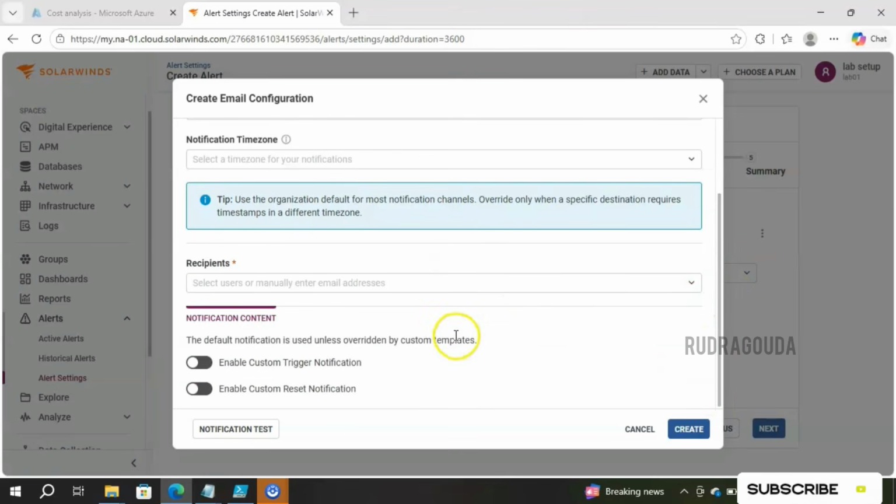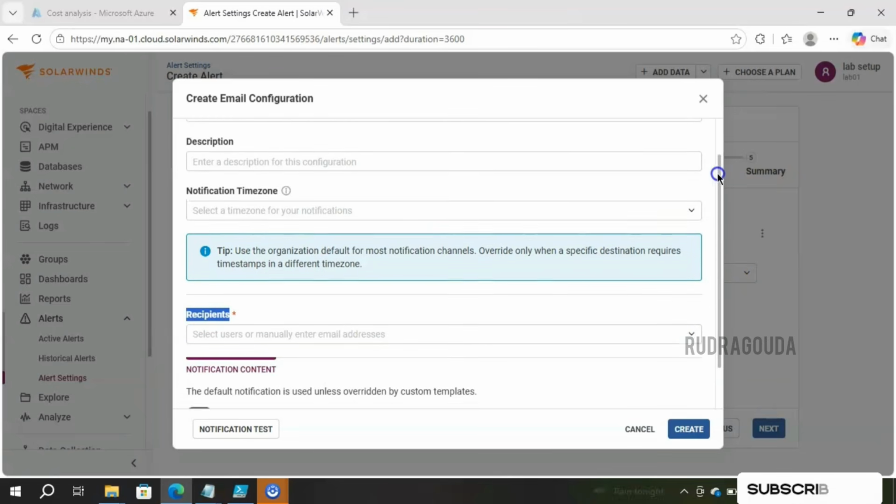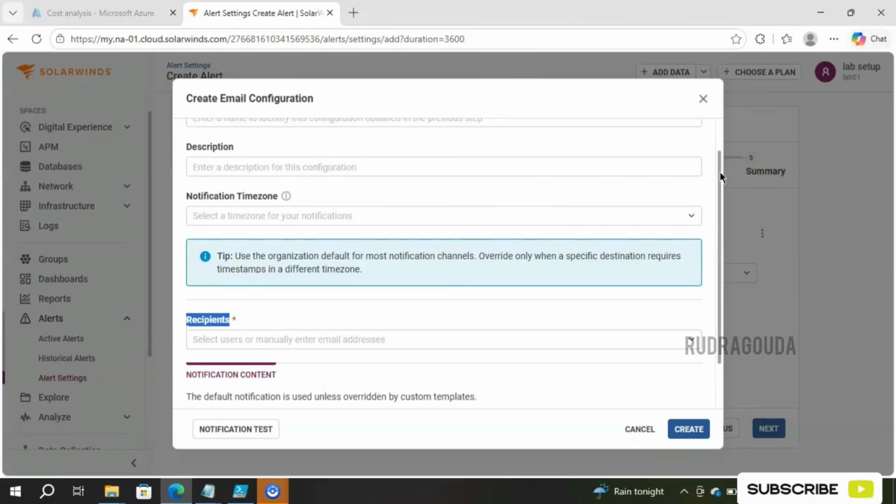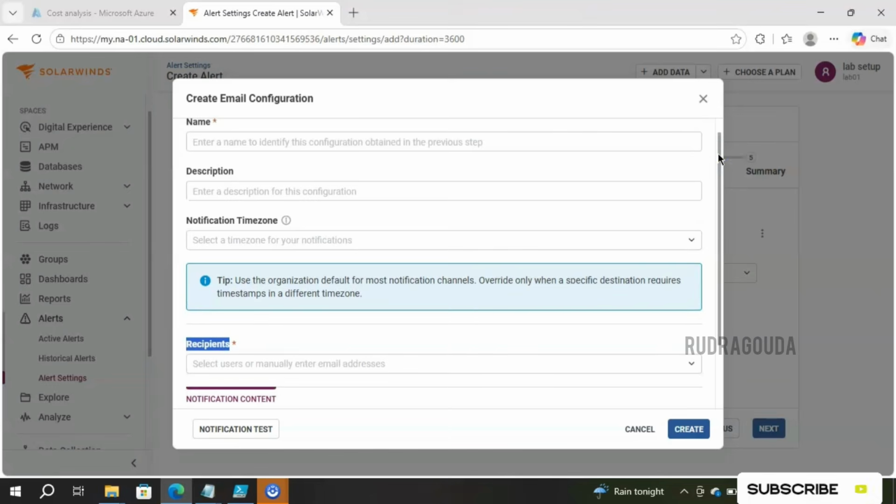If you want to test a notification, they have also provided a notification test option. Since I'm using the trial period, they are not going to allow this kind of configuration, so I'm just leaving it as it is. In a real-time environment, it's very simple and straightforward. We need to add the recipient email address, description, notification time zone, and name, nothing else.